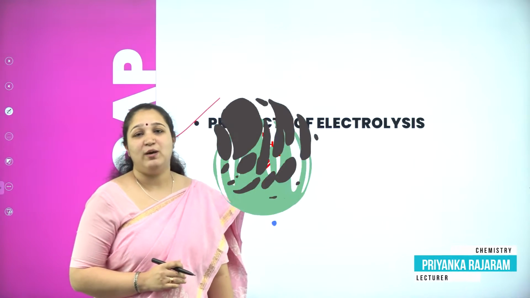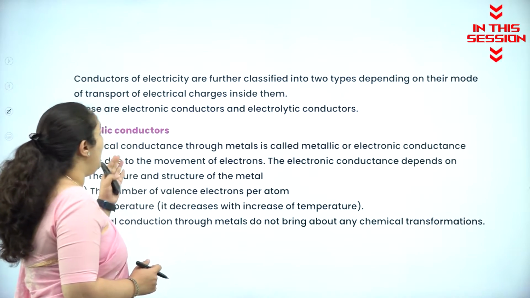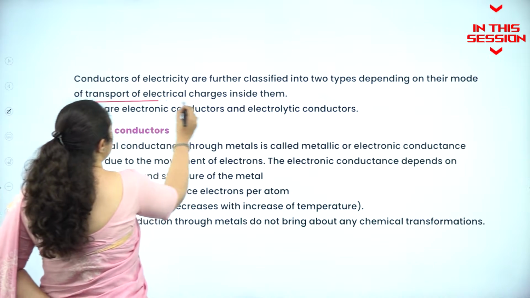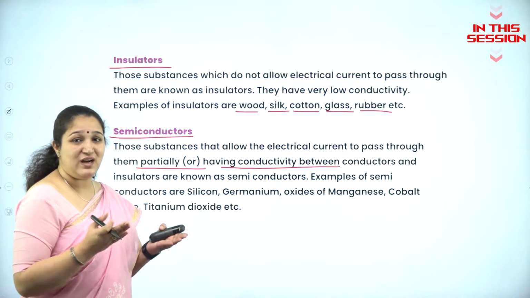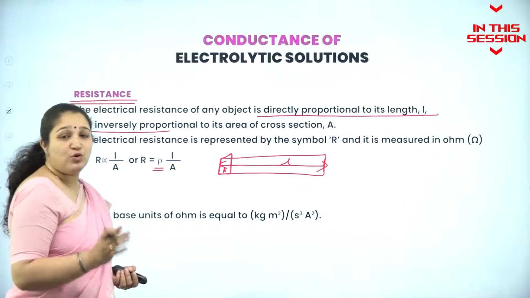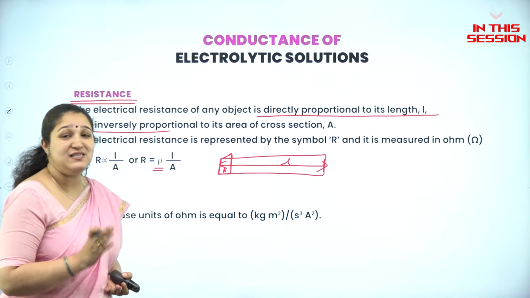Today we shall learn about what are conductors, insulators. Conductors are further classified depending on the mode of transportation when we are measuring their conductivity. It is in between that of the insulators. So rho is resistivity, or it can also be called as